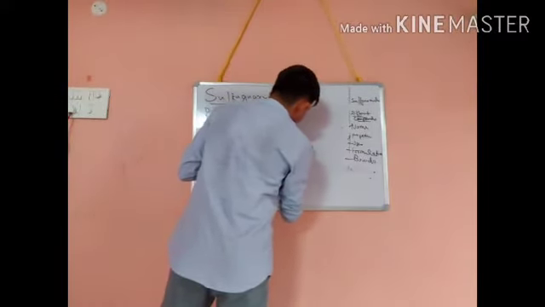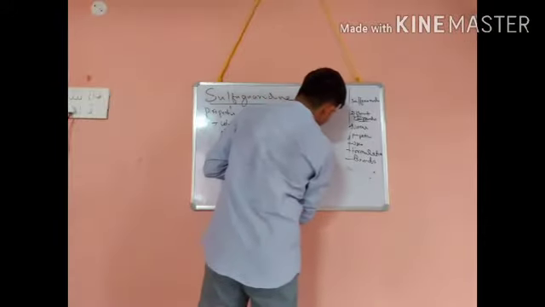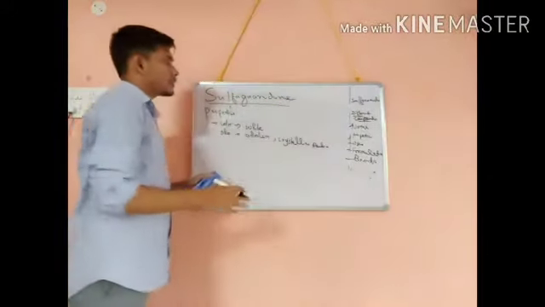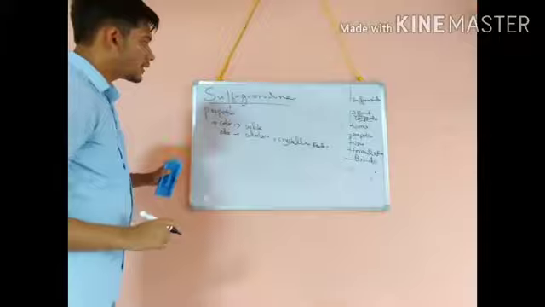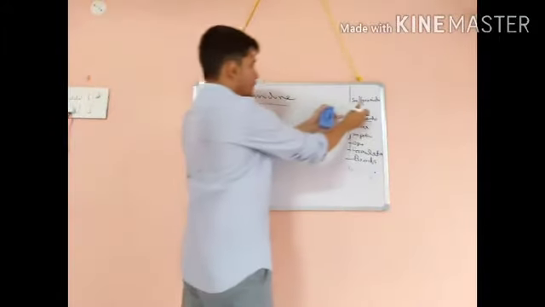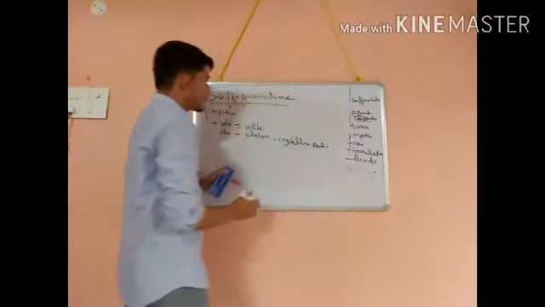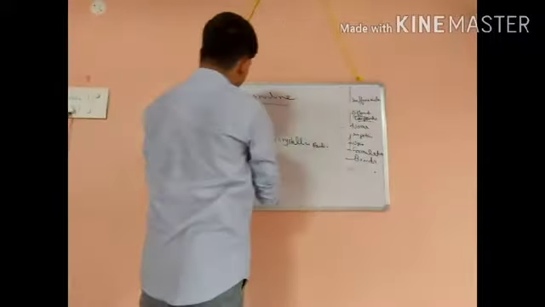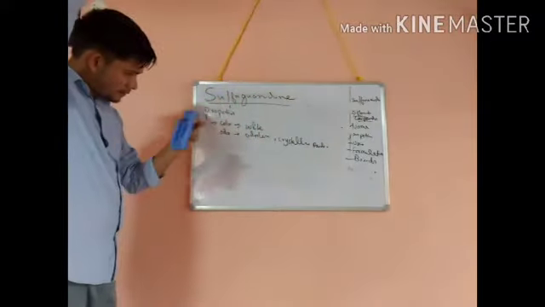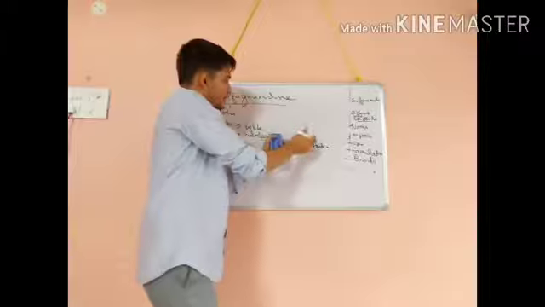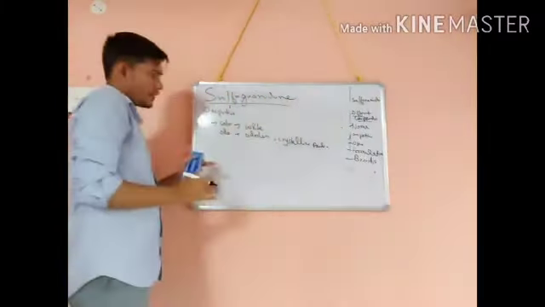If you see, most of the derivatives of sulfonamides will have the same color, with maybe slight difference, or be in crystalline powder form.